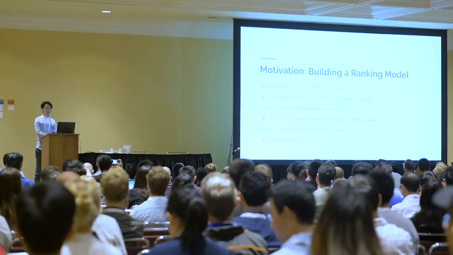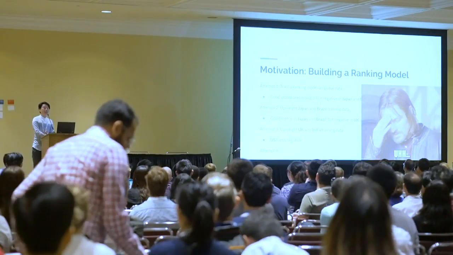This may suggest that the Japan and Brazil data are underrepresented in the training data, so we should upweight them. So we tried attempt 2. We upweight Japan and Brazil training data, and now we get good metric in Japan and Brazil. But now we get a negative result in UK and India. So we do this again. We upweight UK and India training data, and now US turns negative.